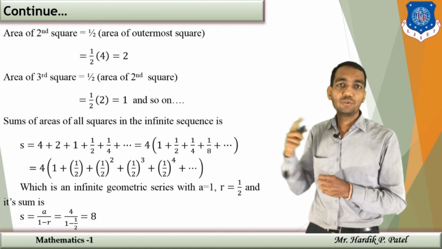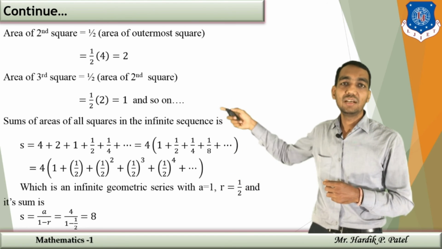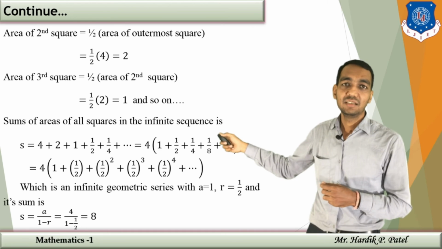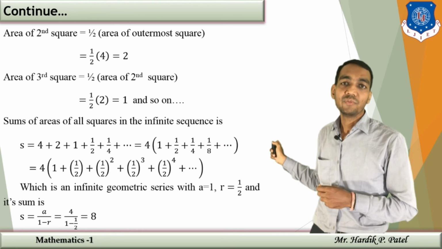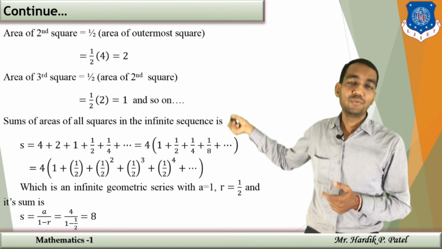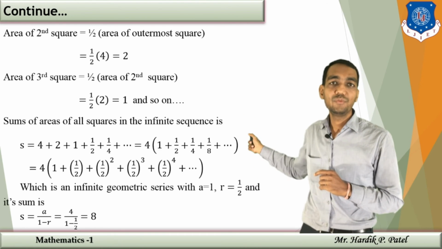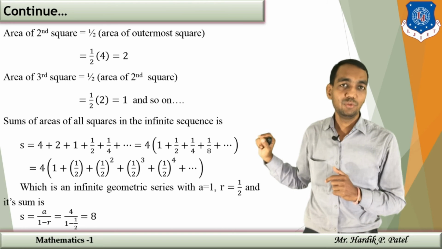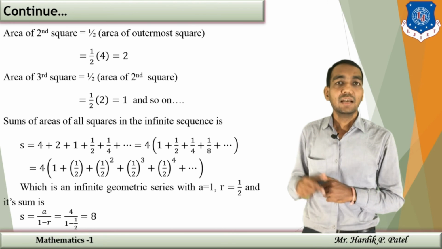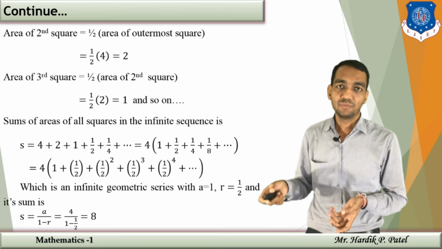So we are going to add them all because you have to find the addition of the sequence. That is nothing but a geometric series with ratio 1/2. It has a ratio 1/2 and the first term is 4. So if you put it in series form, then the sum will be 4 upon 1 minus 1/2. So you will have the answer 8. And since it has a ratio 1/2, it is convergent.